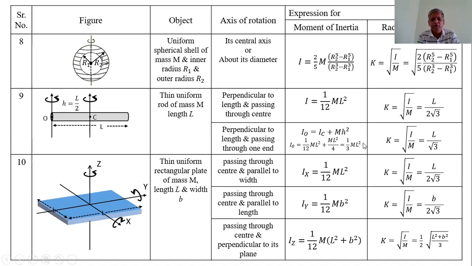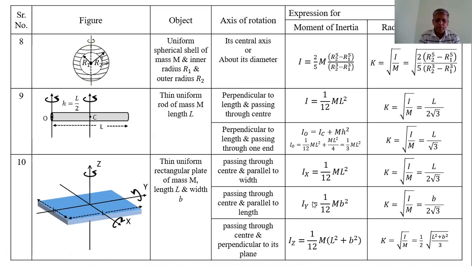Therefore, the radius of gyration about this axis perpendicular to the length and passing through one end is k = L/√3.